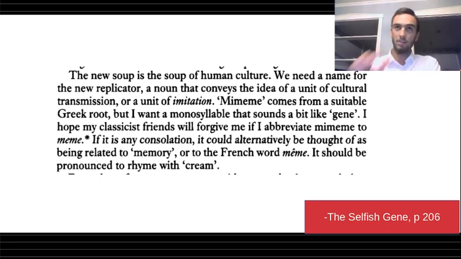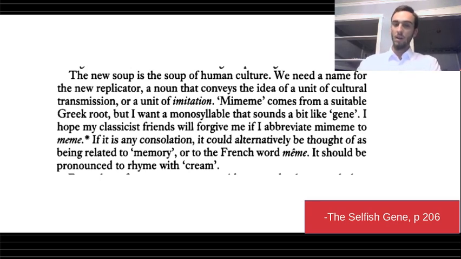And he called this unit of an idea which is acted on by natural selection a meme. It comes from the Greek word mimeme, which means imitation.